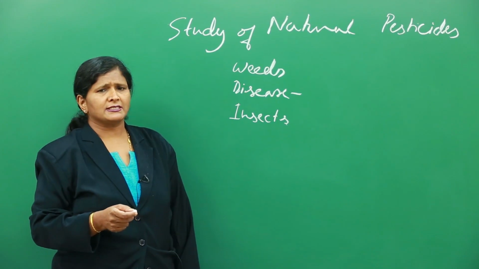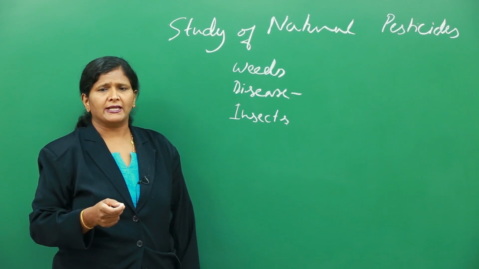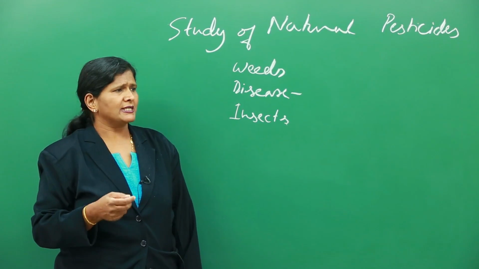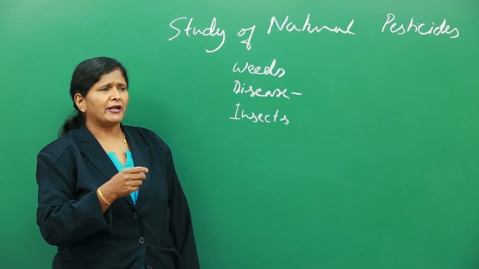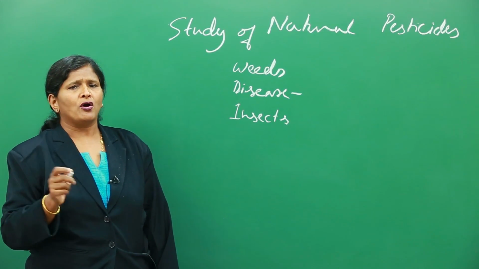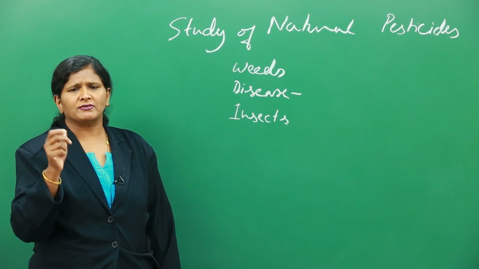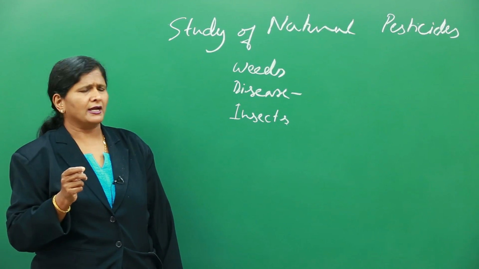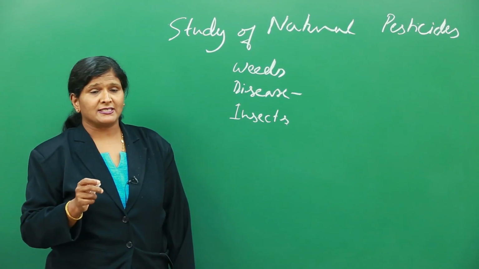The one which kills diseases, you will have different kinds of pesticides there, like bactericidal or antimicrobial or algicidal, or you have biocides, fungicides, etc. Then insects would be depending on the type of insects. We have different kinds of insects. You call them insecticide, or you call them nematicides or ovicides, and some of the avicides also which kills the birds and others. So different kinds of insects are there. Different kinds of pesticides are there.